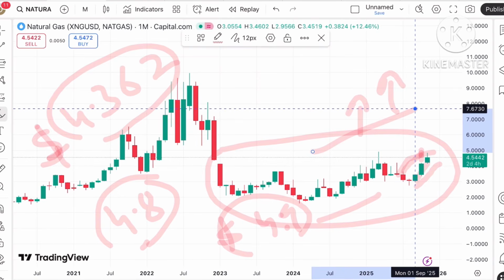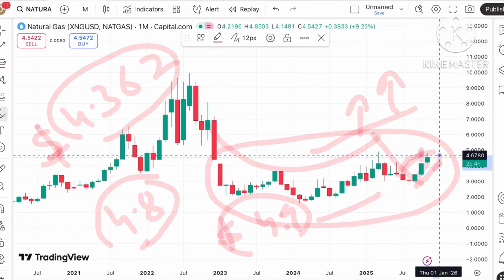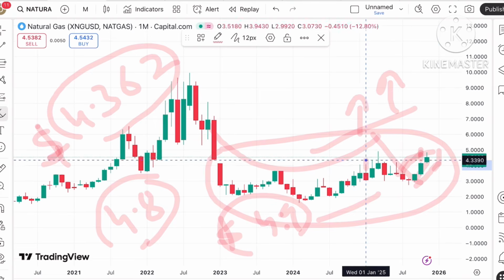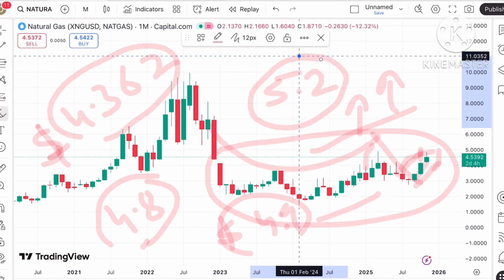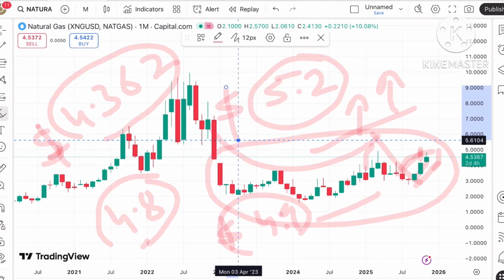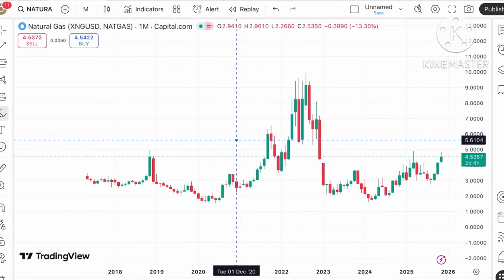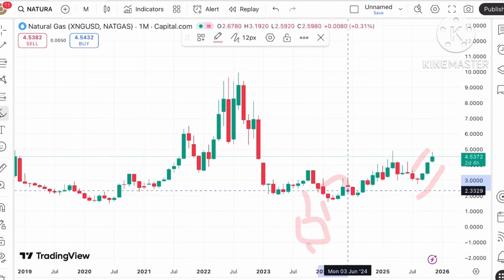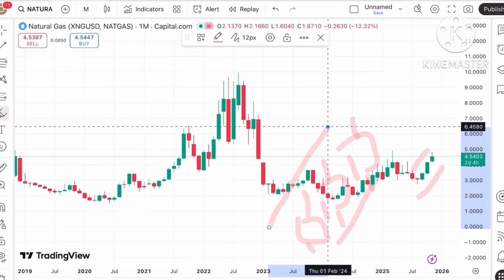If you look at this trend, a clear U pattern has formed. After that there is a continuous move down, and if that sustains, we can see a level of $4.9 after crossing 4.8, and then a further high can be seen towards around $5.2. If the price moves above this level, a further upside can be seen. You have to understand that for 3 days there has been continuous higher and higher movement, and a pattern is forming. When green candles are forming, it shows a trend towards the upside.